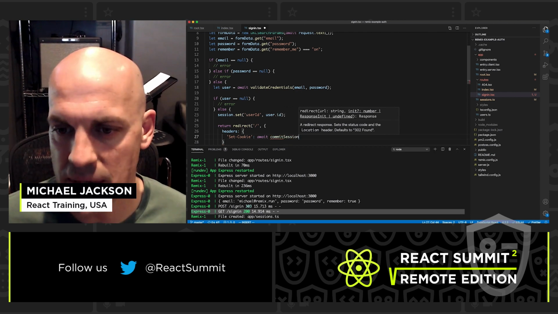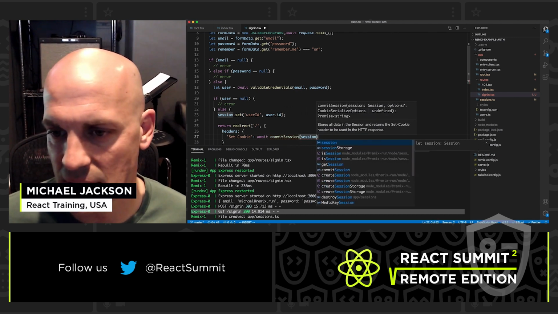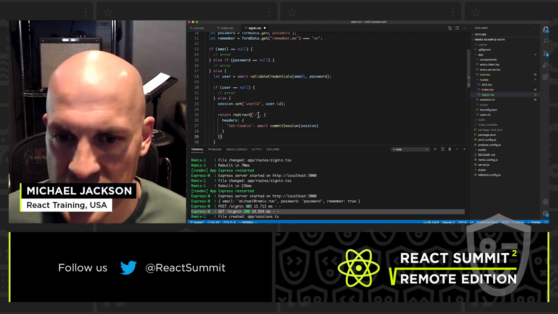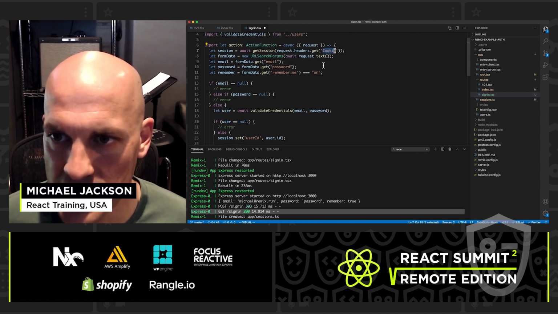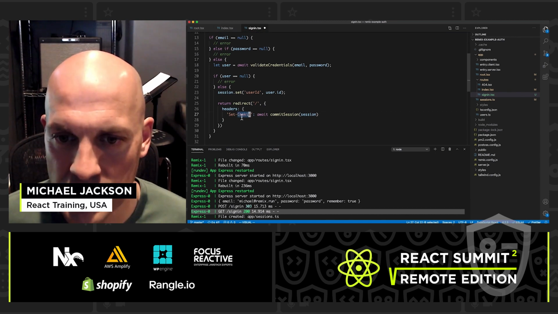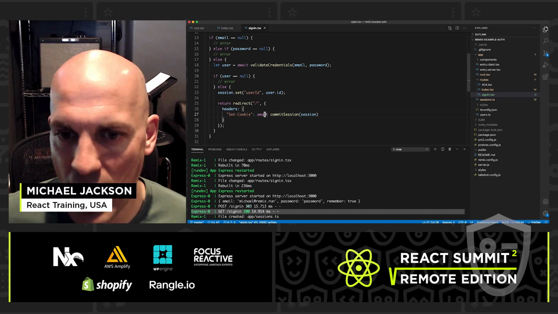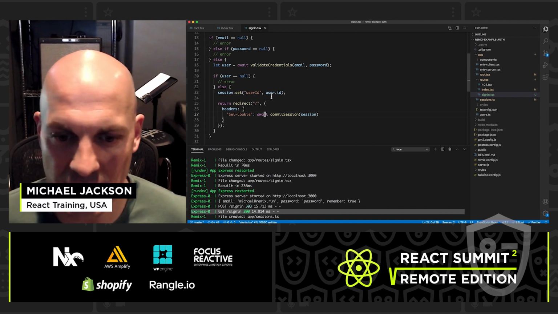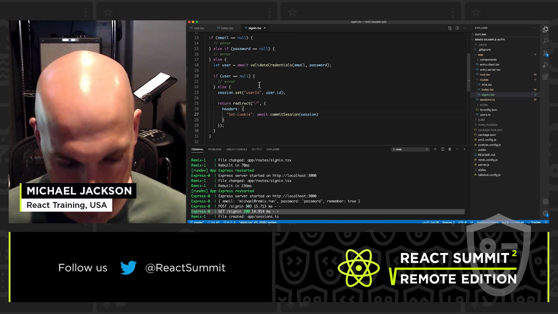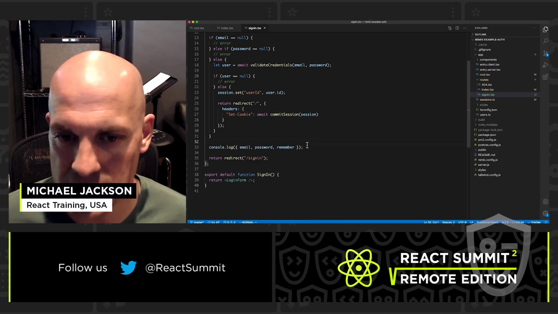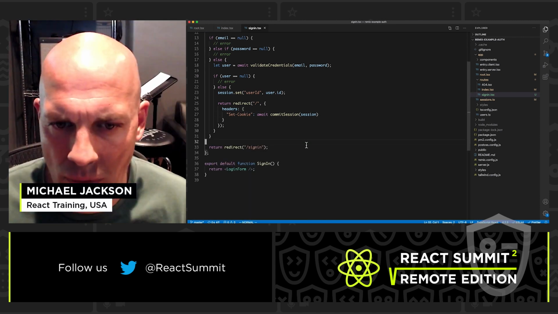And we're going to use the commit session API to get the set cookie header back. So sessions come in via cookies, and then we tell the browser what the new cookie is with the set cookie header. So again, this is just web fundamental stuff. We're not doing anything new here. So we don't need the console log anymore.